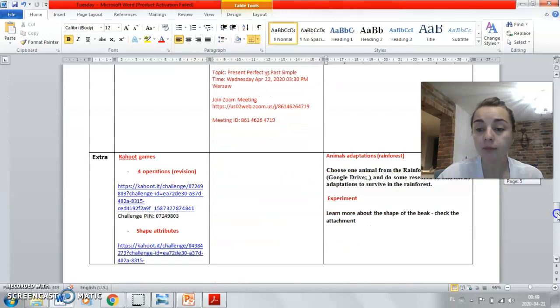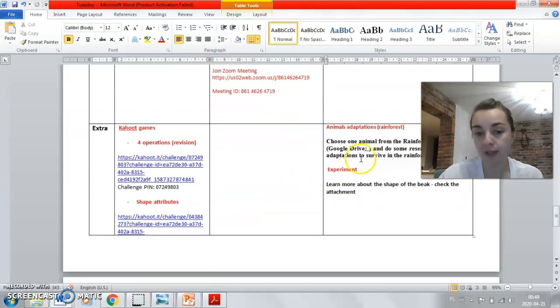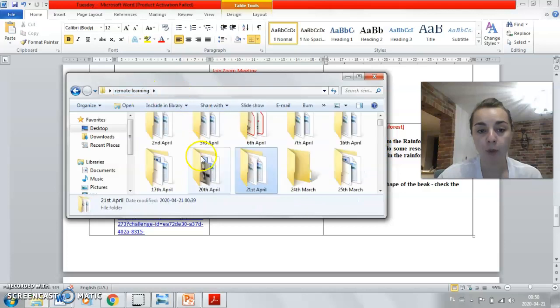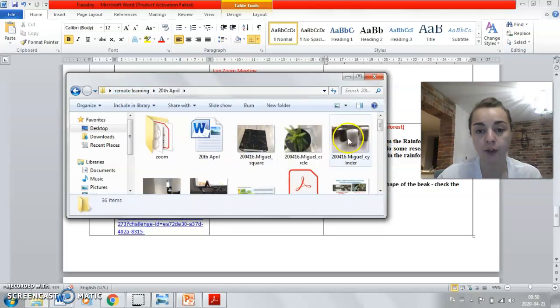So there are two extra tasks. The first one is to choose one animal from the animal parts, which are uploaded on Google Drive, of course.